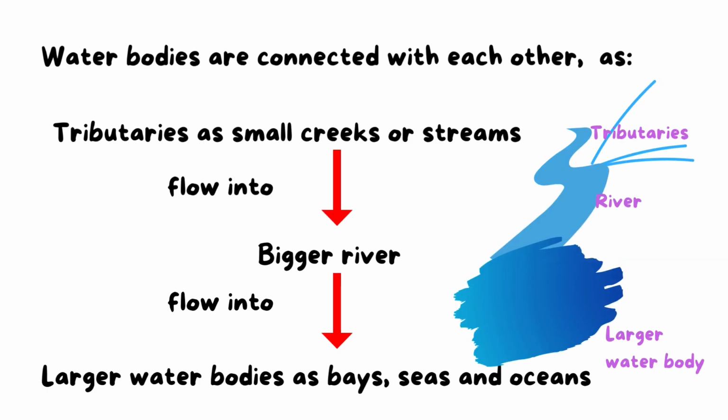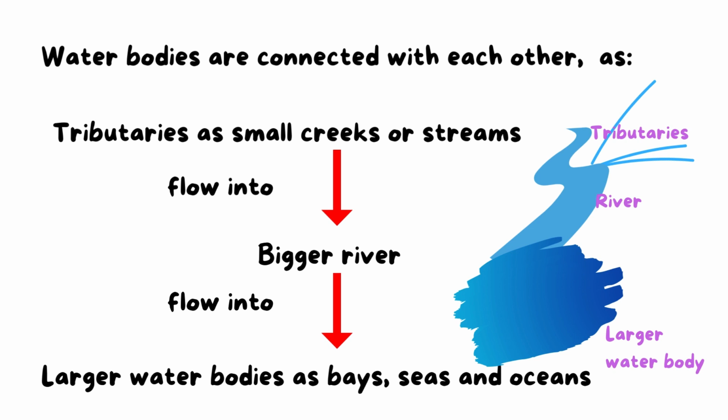As you see here, this is a drawing that I drew to show you that the water bodies are connected with each other. Okay? As the tributaries, as small creeks or streams, flow into bigger river.